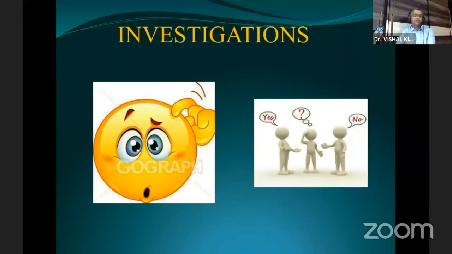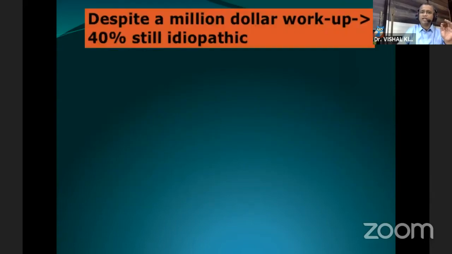Now coming to the investigation part. This is very important because you have to streamline your tests, because in spite of all the tests, we have to remember that 40% are still idiopathic. So if a patient is coming with a mild anterior uveitis, first episode, you don't ask for anything. But if he has recurrence, then you ask for routine tests.